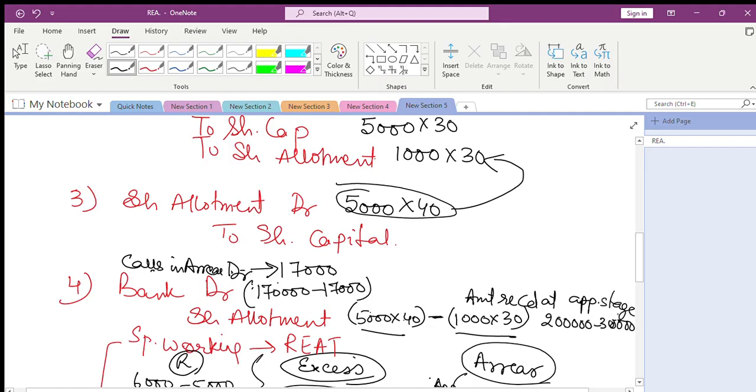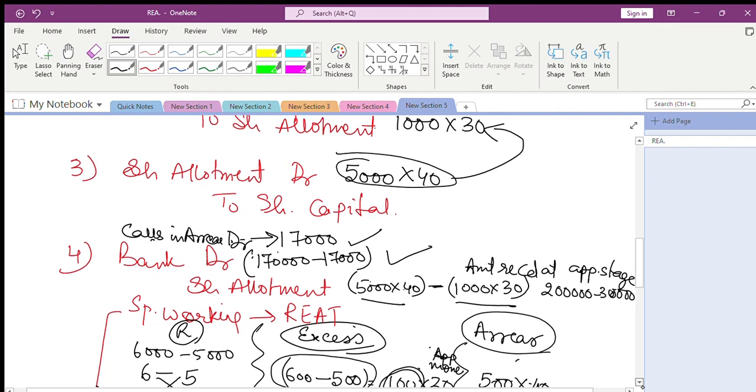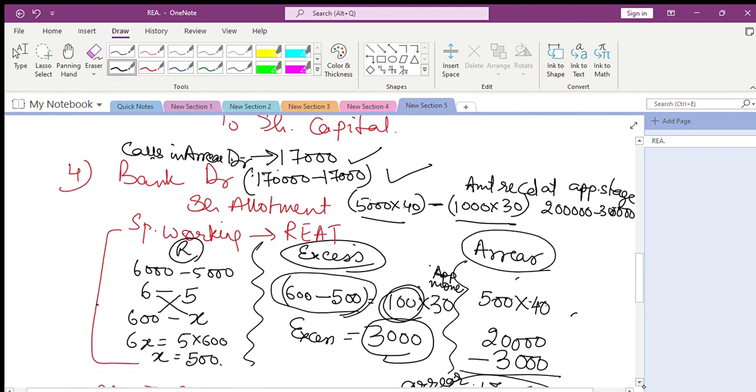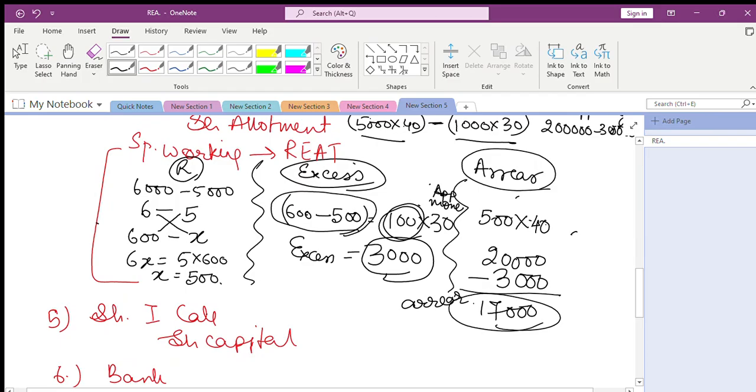In second entry you get that amount. So now this is what you have not received, this is what you must have received from this person. Let's come to the next entry. This was till allotment stage. Next stage is first call. First call money is 30 rupees. Number of shares is 5,000 because we have given 5,000, that's the amount due.